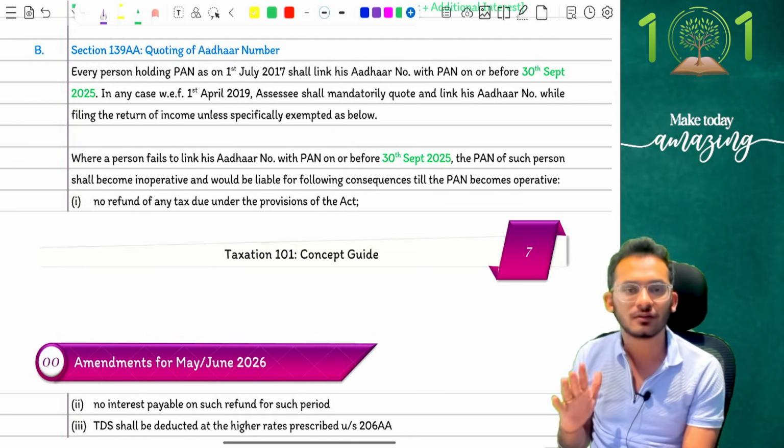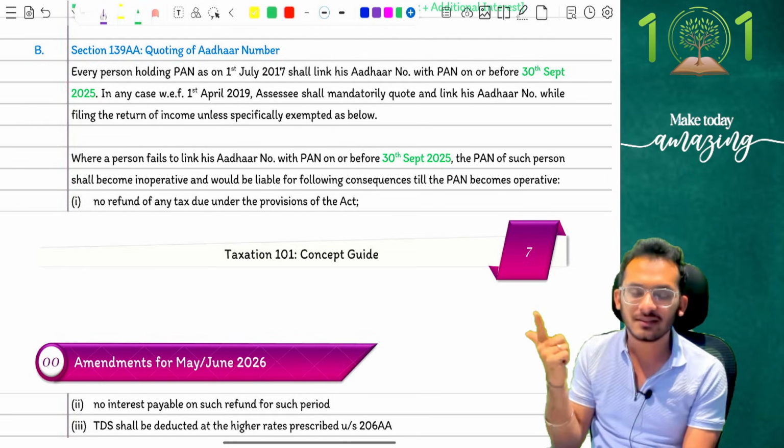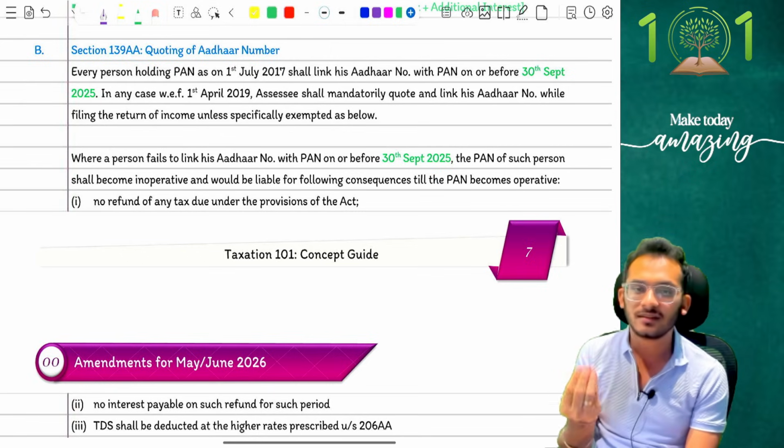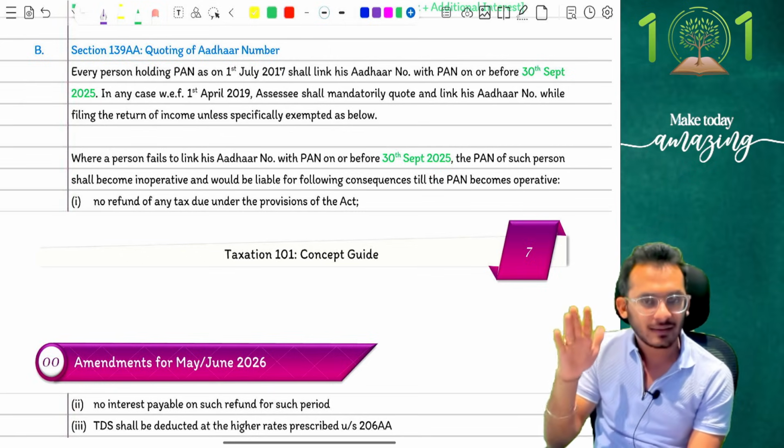The last one is not something significant, people. I don't think I need to teach you this also. Just a normal thing, every year it happens, and therefore this year also it happened, is that when you have an Aadhaar and PAN, you need to generally link it. These due dates have been extending for lifelong, and it continues to extend.